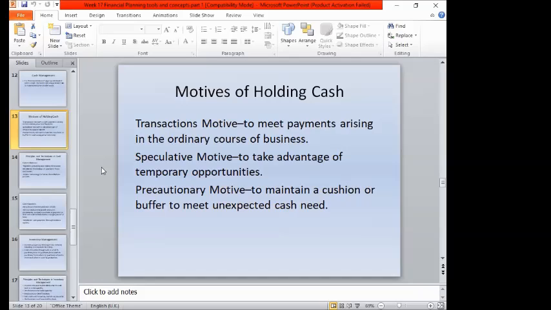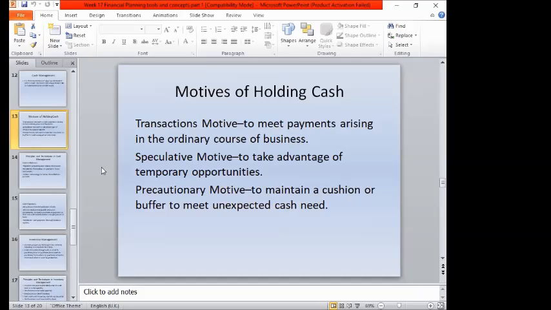The speculative motive is used to take advantage of temporary opportunities, or if there are other business activities and you need some additional capital, if you have the cash on hand, you can easily convert or invest it.